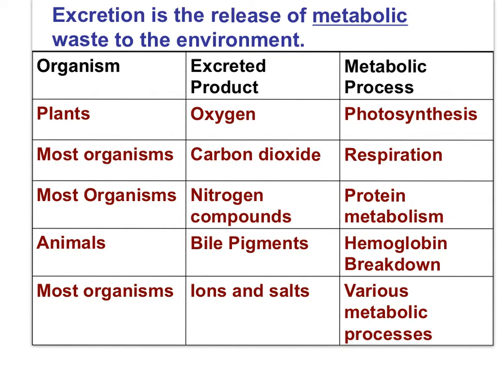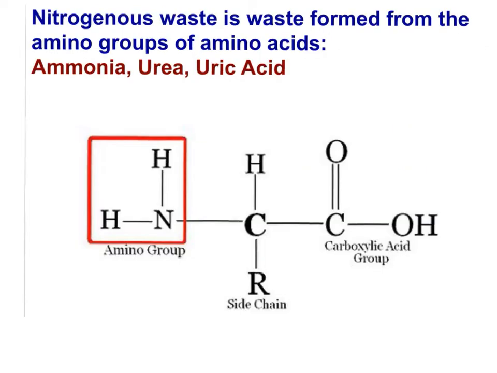The next section of this movie will focus on the nitrogen compounds excreted as waste as a part of protein breakdown, protein metabolism. I've already mentioned urea earlier in this movie. Nitrogenous waste is waste formed from the amino group of amino acids. There are three examples of nitrogenous wastes: ammonia, urea, and uric acid. While ammonia, urea, and uric acid might not be completely familiar to you, this amino acid with its amino group should be familiar. Can you draw this structure without a visual aid?